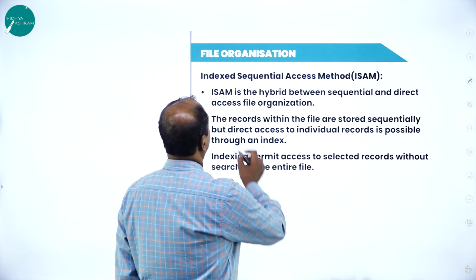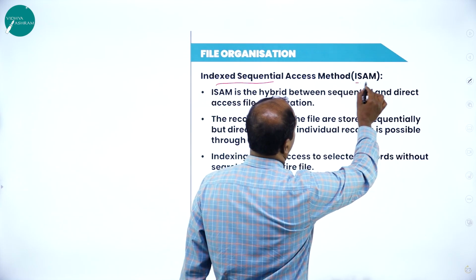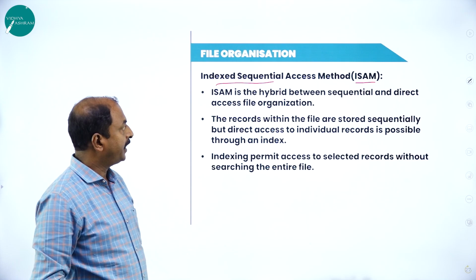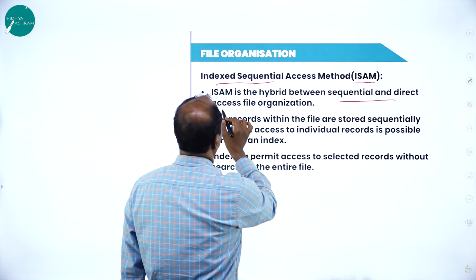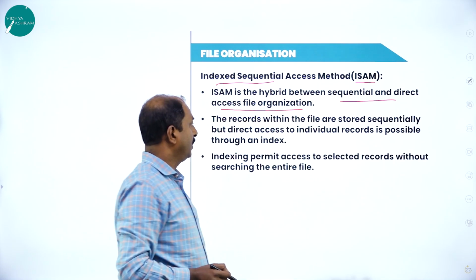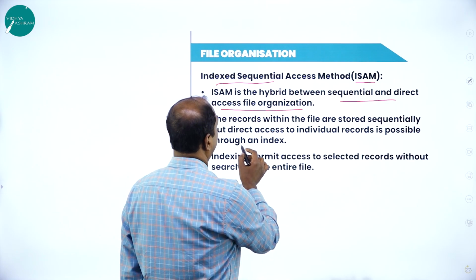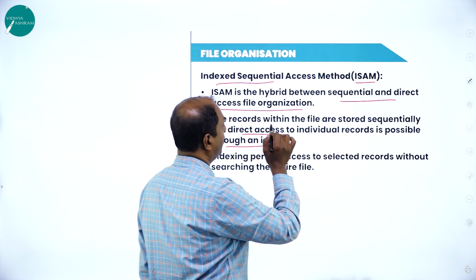Next one is the indexed sequential access method. It is ISAM, the full form is indexed sequential access method. It is a hybrid between sequential and direct access file organization. Here, the records within the file are stored sequentially, but direct access to individual records is possible through an index.